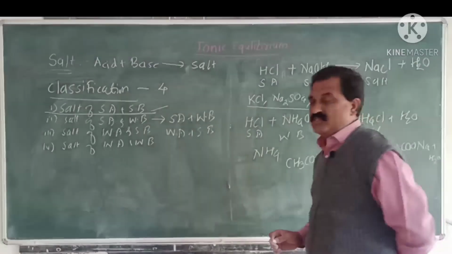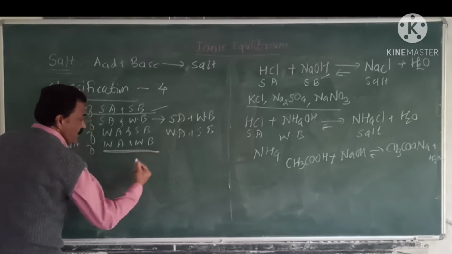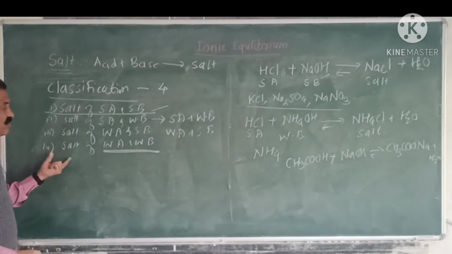Last type, a salt of weak acid and weak base, that is, when a weak acid combines with a weak base, such a kind of salt will be obtained.